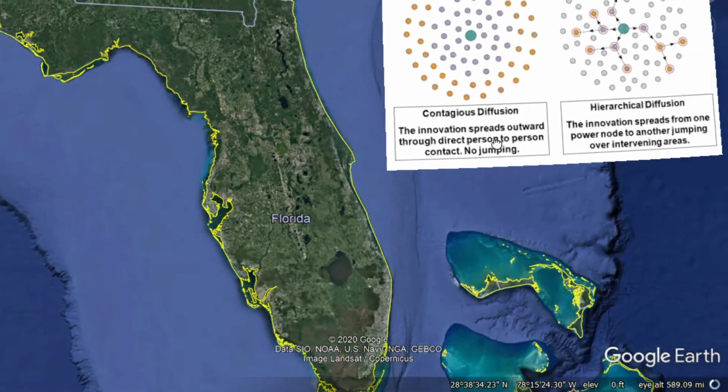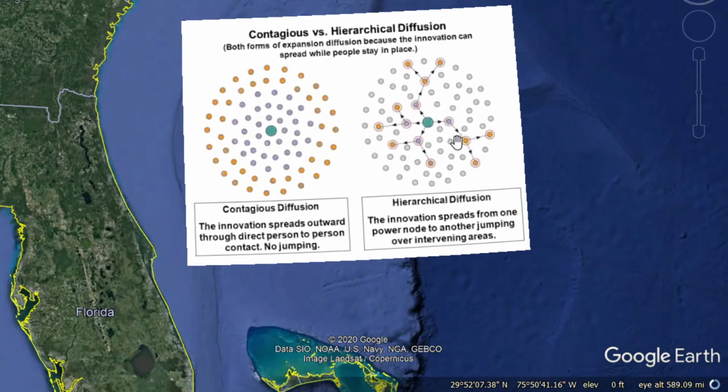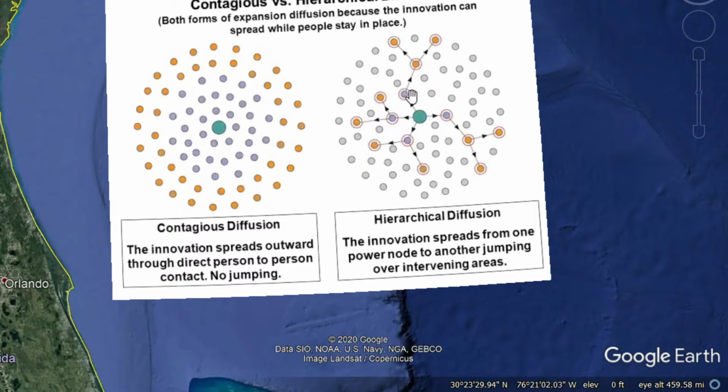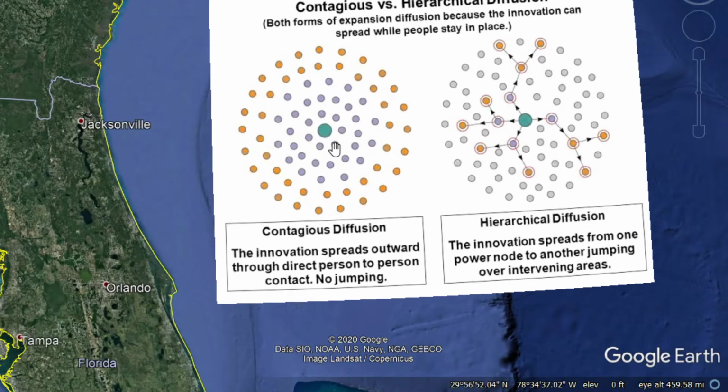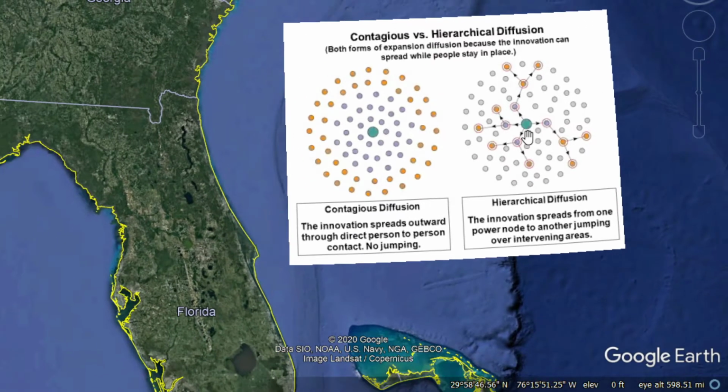Now that's hierarchical diffusion. And this gives you a really good idea of what that means. This would be the originating city, and then these would be the cities with high population that it spreads to, and then slightly lower population that it spreads to. Whereas this would just be one person, the people they know, the people they know, etc. So that's the difference between contagious and hierarchical diffusion. But both of these are a form of expansion diffusion,